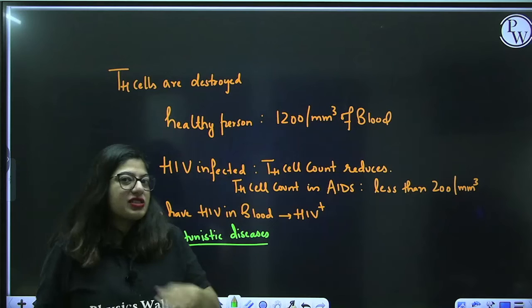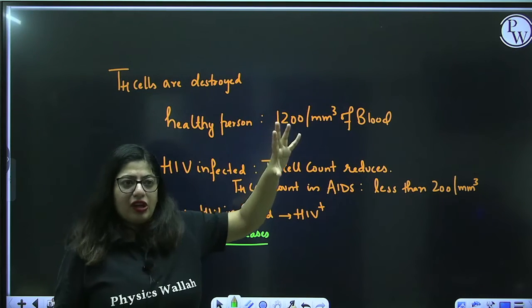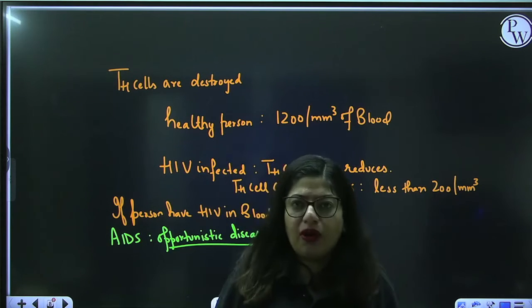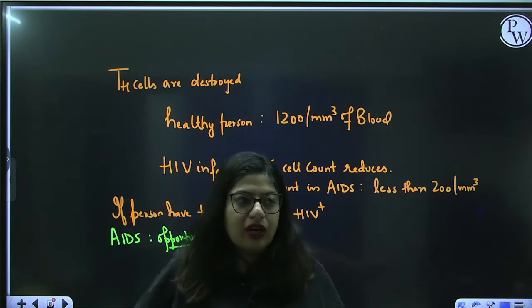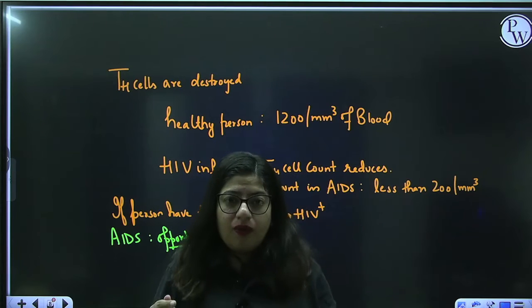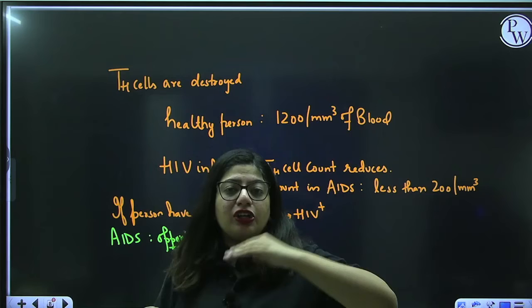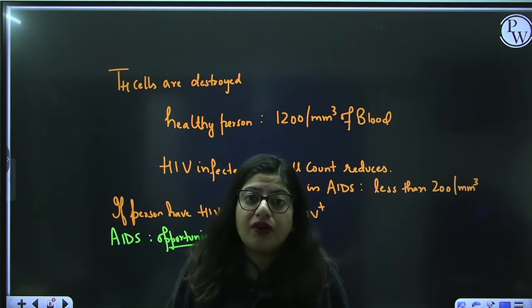What are opportunistic diseases? Earlier, these diseases were not happening to you because your T helper cell count was good enough. These microorganisms were very weak for your body, like fungus is very weak for the body. So, it was not causing you pneumonia, though you were exposed to it, because your immunity was very strong. But now, you got HIV, you become HIV positive, but later your T helper cell count starts to reduce and becomes less than 200 per mm cube.